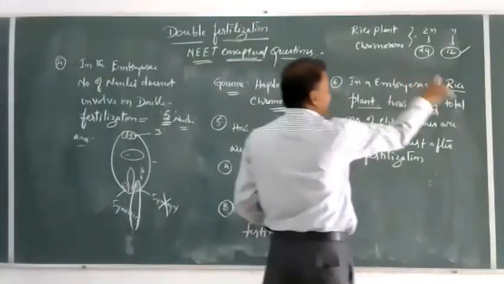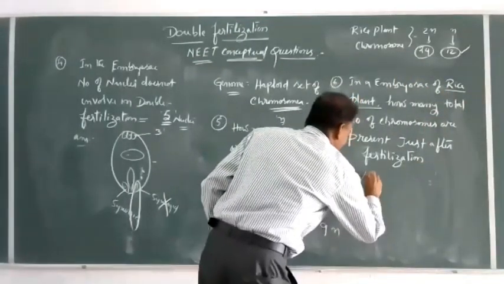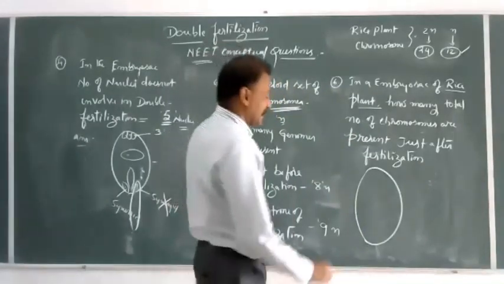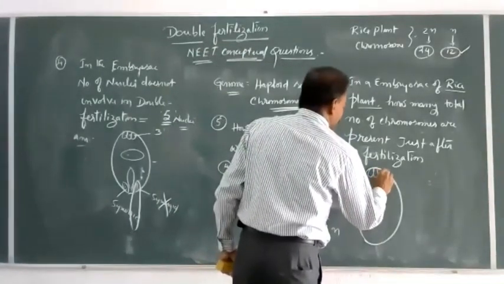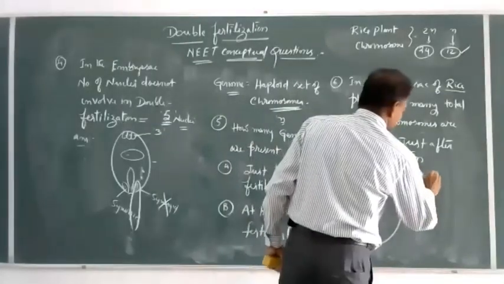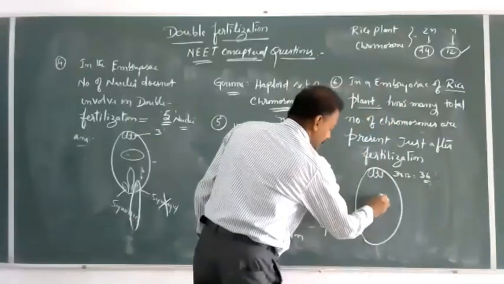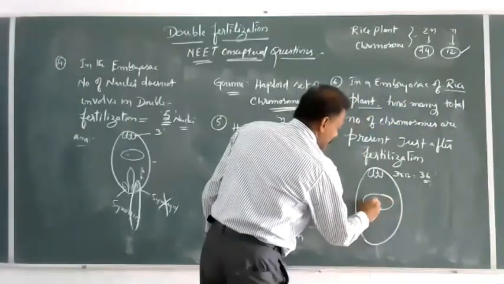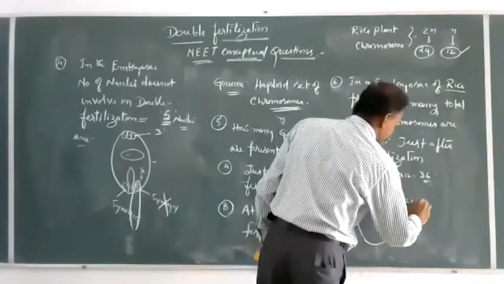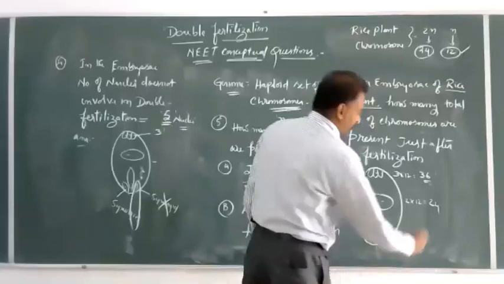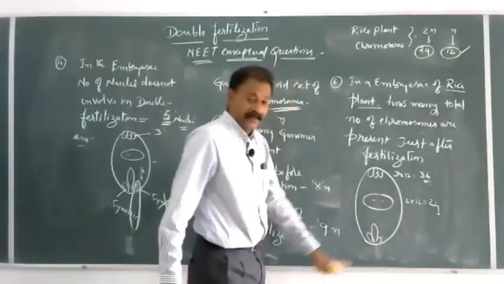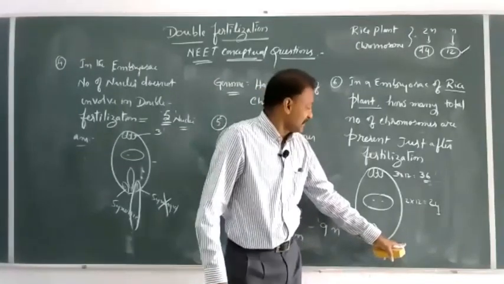So let us see, in a rice plant, in the embryo sac, how many haploid sets are there? 3 antipodals, 3 into 12, 36. 2 into 12, 24. 3, 36.